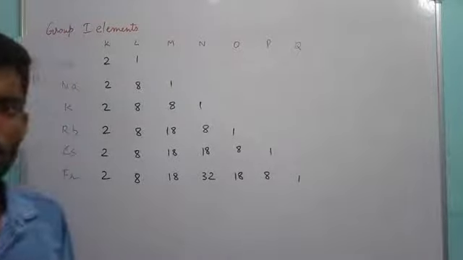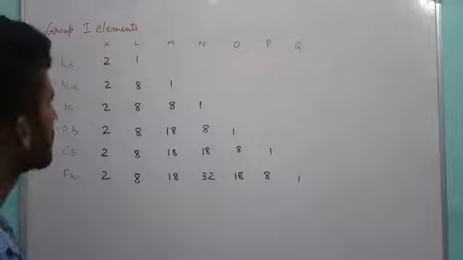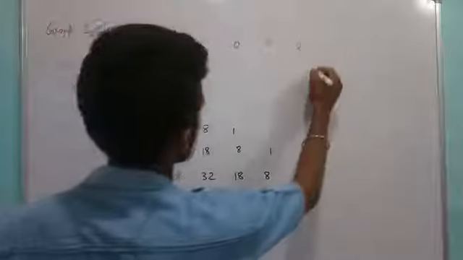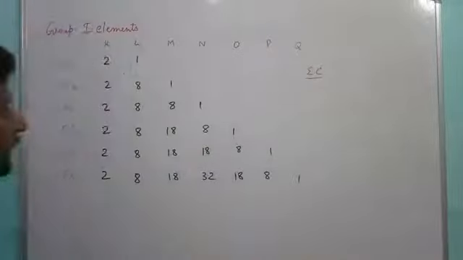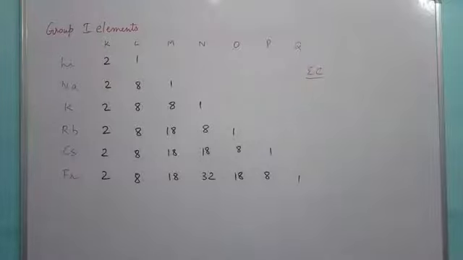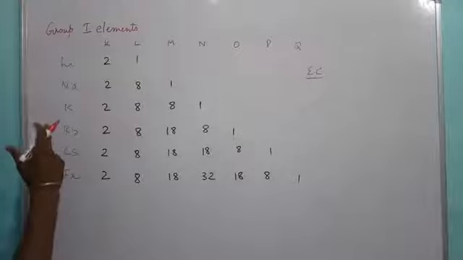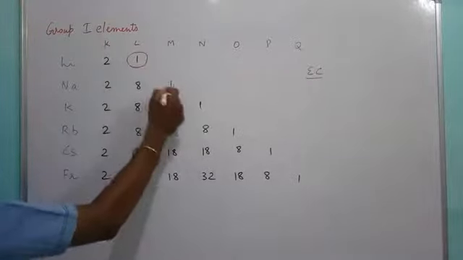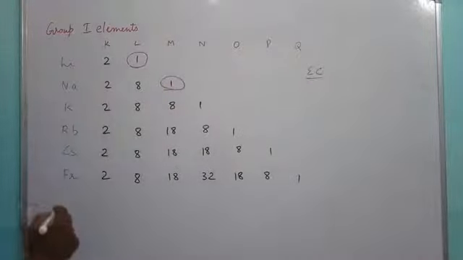Hello everyone, now we are going to start with group 1 elements. So their properties we have to discuss. I had written on the board the electronic configuration of all the elements. First is the number of valence electrons. The number of valence electrons in each particular element, you can see, starting from lithium up till francium,